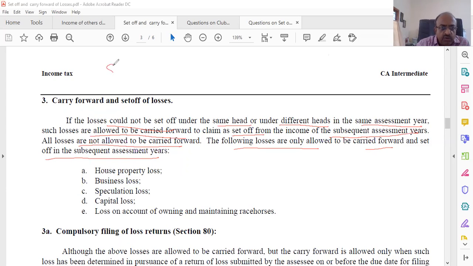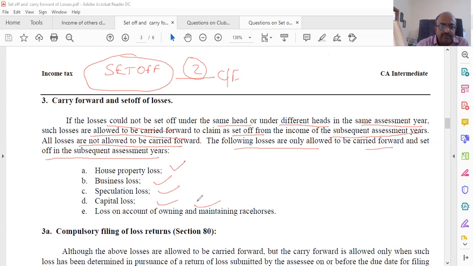Now, first, what did we do? We did set off in that current year. Still, there is some loss continuing. Therefore, you have to carry forward that. Now, what can be carried forward? These can be only carried forward. Only these. That is rule number two: what are the things that can be carried forward?